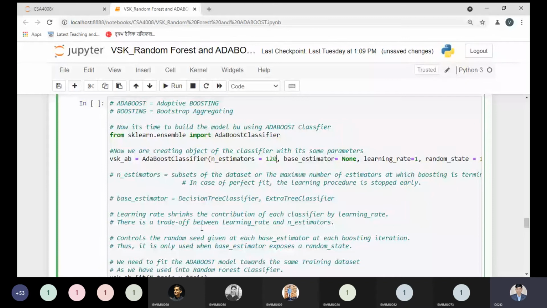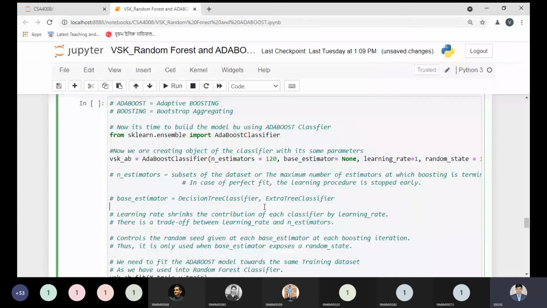And for base estimator we are choosing none here. If you don't choose anything, it takes the default value none, so you can leave it. But if you want to update it, the base estimator should be the decision tree classifier, so you can pass the decision tree classifier. Other than this, if you want to pass any other classifier, we have the extra tree classifier. In the AdaBoost classifier you are required to pass only the base classifier, and it is required. That is the point we need to keep in mind.